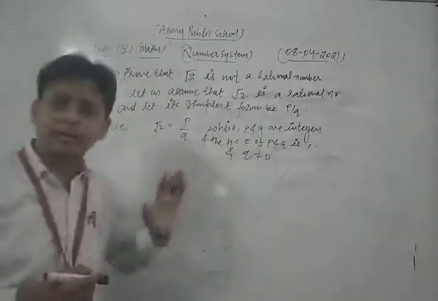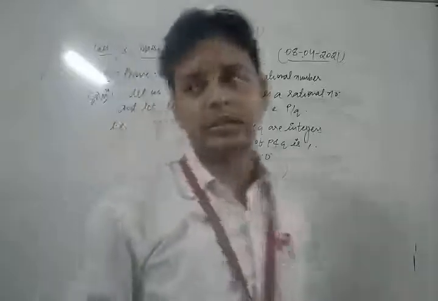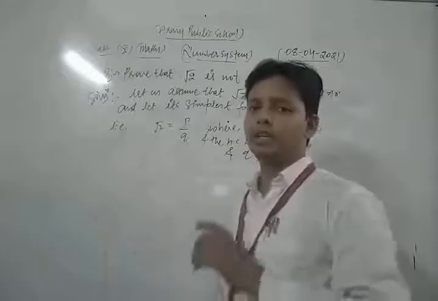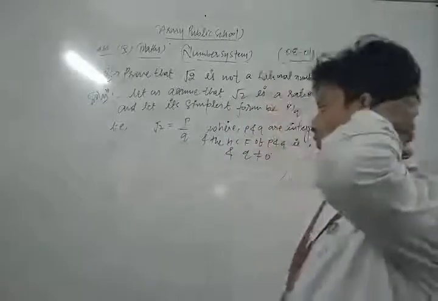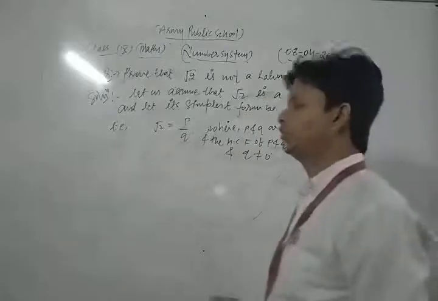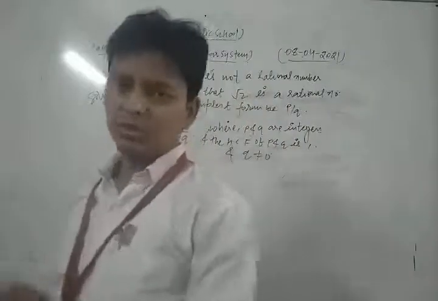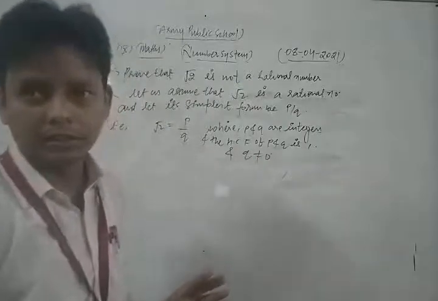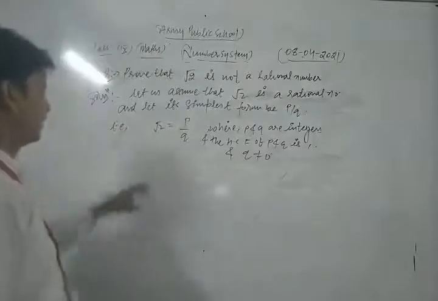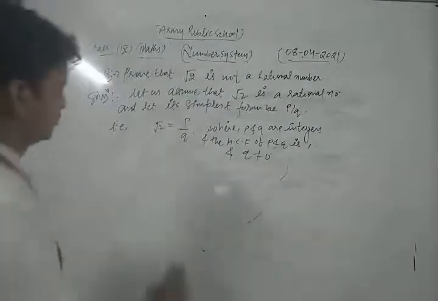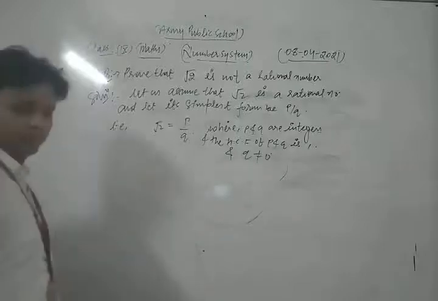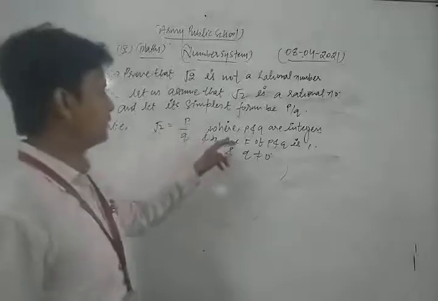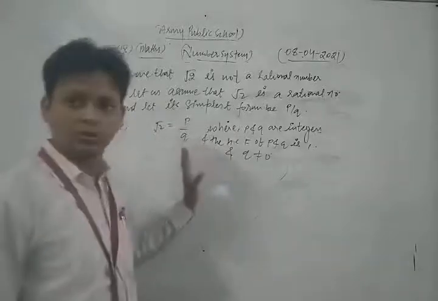This means there is no common factor other than 1 between p and q. So root 2 is equal to p upon q, where p and q are integers and the HCF of p and q is 1. Is that clear, everyone?